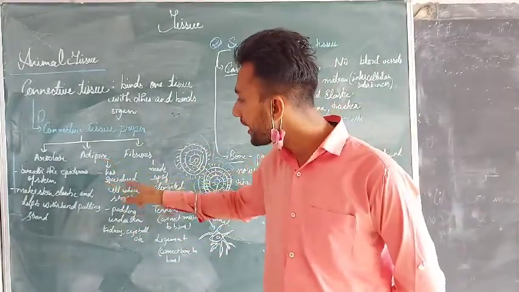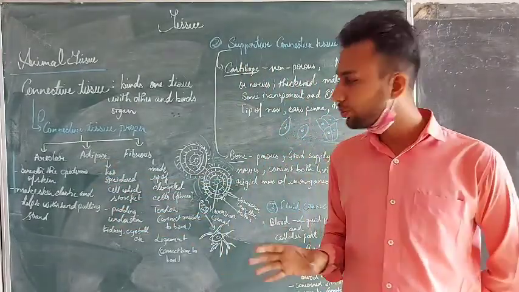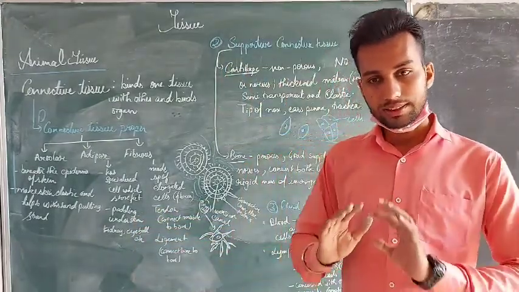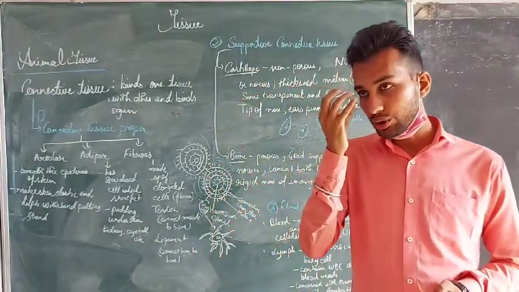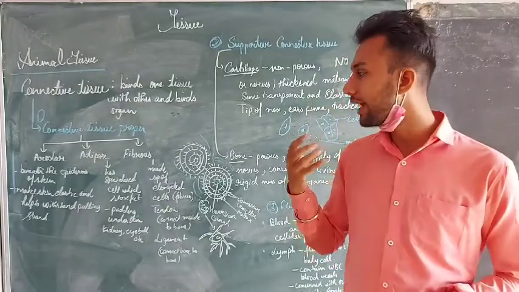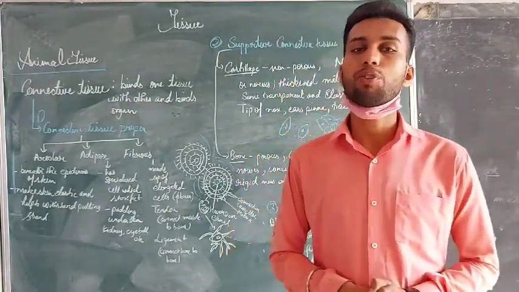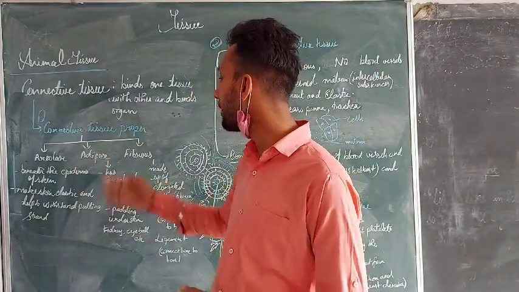So for that only, the adipose tissue has the specialized fat cells which are present surrounding those tissues, just like the padding which is present under the kidney, at the side of the kidney, and at the eyeball, the eye socket, the eyeball which is placed in our eye. The eyeball also contains the adipose tissue, the fatty tissue surrounding it to prevent it from any jerk and shock. So we have just learned about the areolar tissue and adipose tissue.